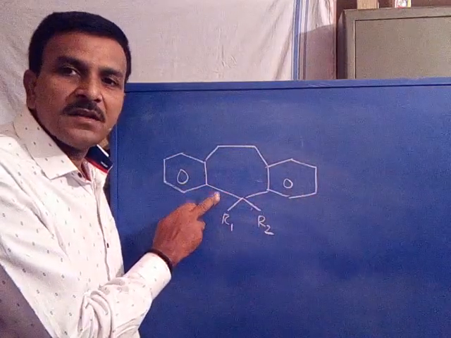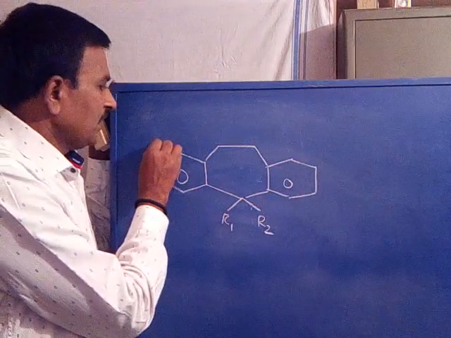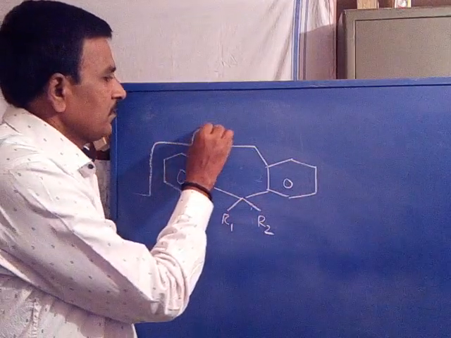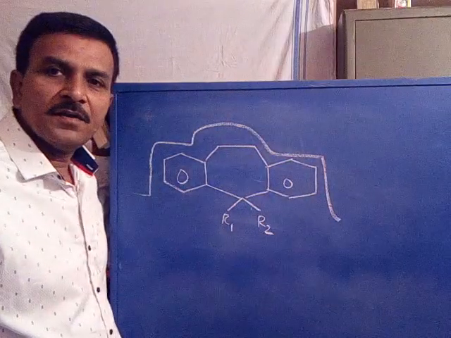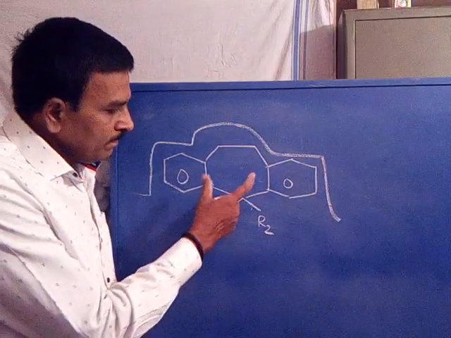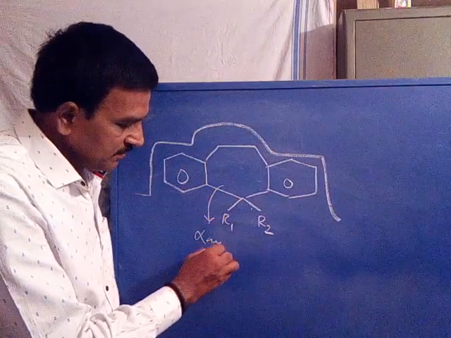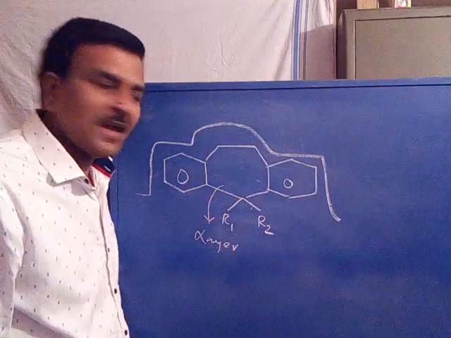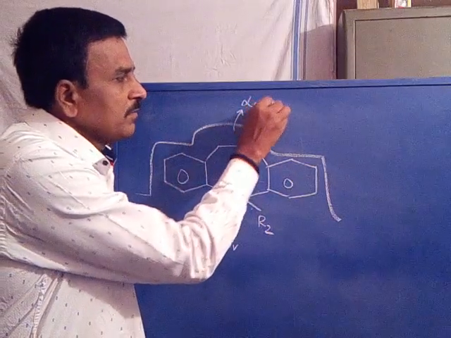In the second structure, the central ring size is 7-membered. Now this is the target. You can see the ring is 7-membered, larger in size, and the binding region is also larger.